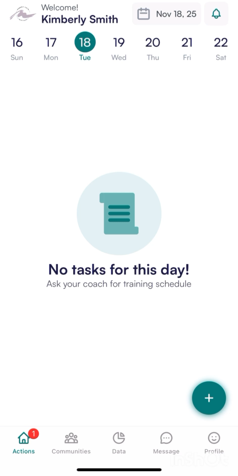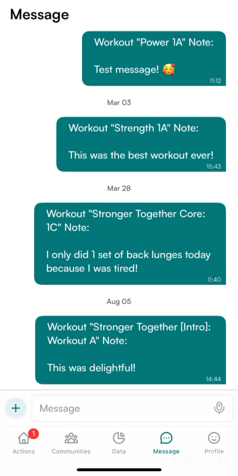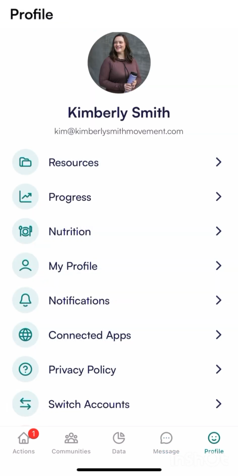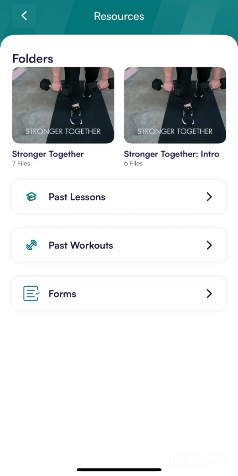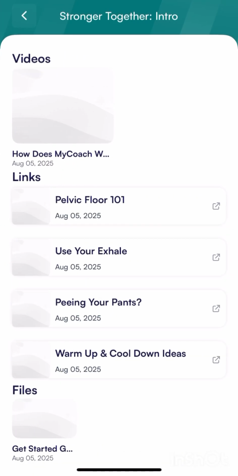And then one other thing I'd like to show you is if you look across the bottom here, you'll see the message tab. So you can always send me a message. If you go to the profile, the very right, you'll see this resources option, and this is where you'll find more information for your program, whichever one you're in. Links, videos, PDFs, all of the things.